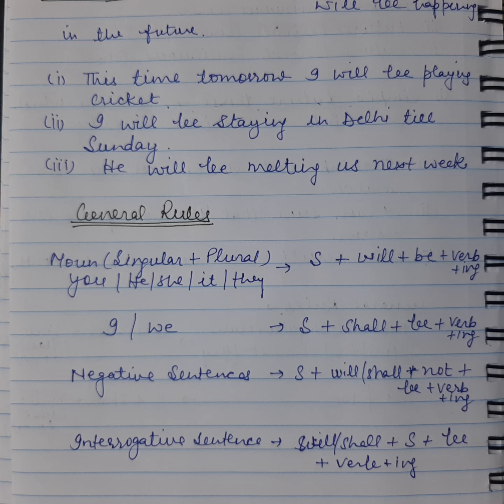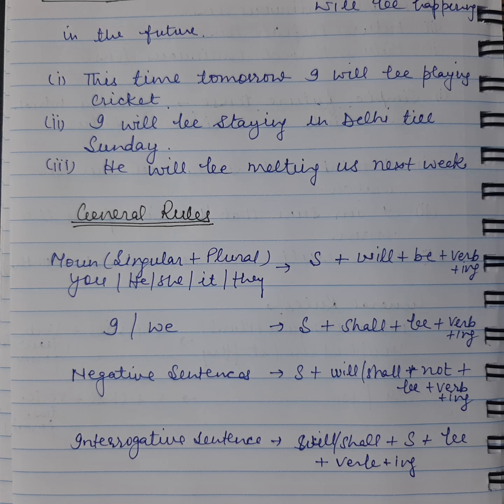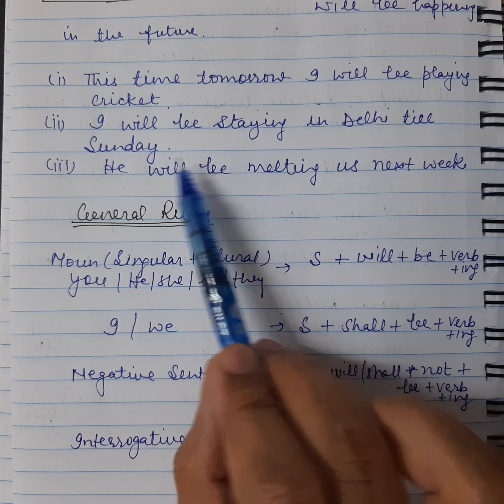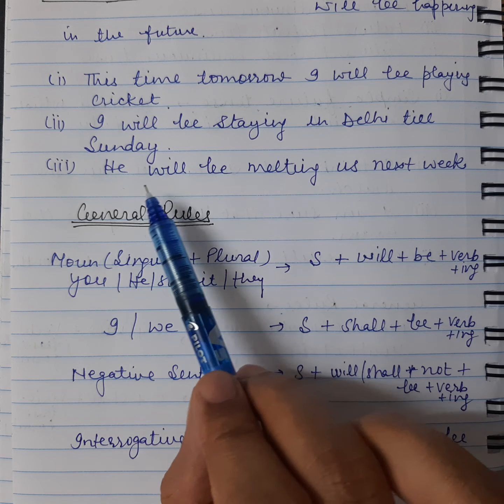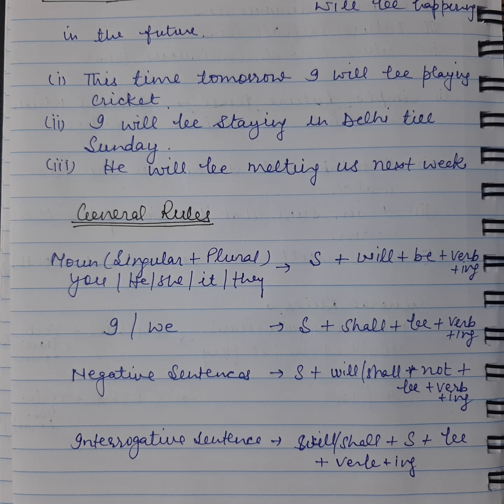So let's see some examples. For example, he will be meeting us next week. If we have to convert this sentence into a negative sentence, it will be: he will not be meeting us next week. So we add not between will and be. Then it becomes a negative sentence. And if we have to convert the sentence into an interrogative sentence, we'll use will first, then the subject, which is a pronoun here: will he be. So he will come between will and be. Will he be meeting us next week? And then we'll add a question mark at the end.